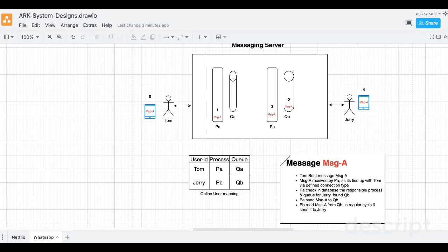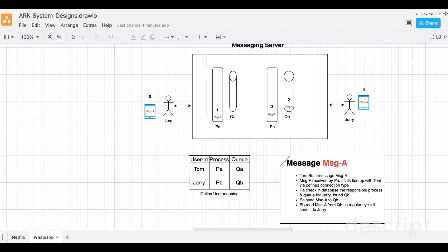Tom typed a message A. Tom's device is connected to the messaging server and allocated process ID PA. We can see this in this table as well. PA received the message and checked the receiver's information in the message. So this message is for Jerry. PA checks the responsible queue for Jerry in this table. As we can see, QB is allocated for Jerry. Found QB for the same, PA puts the message in QB.